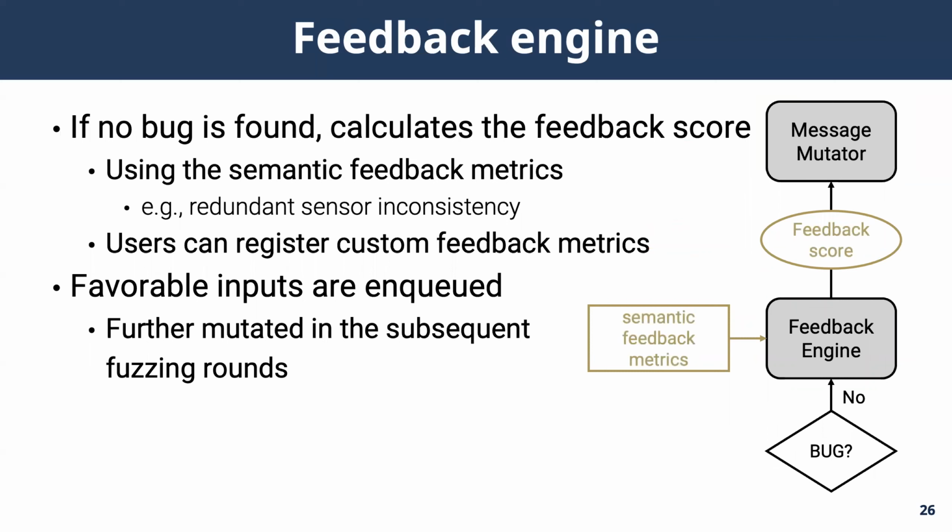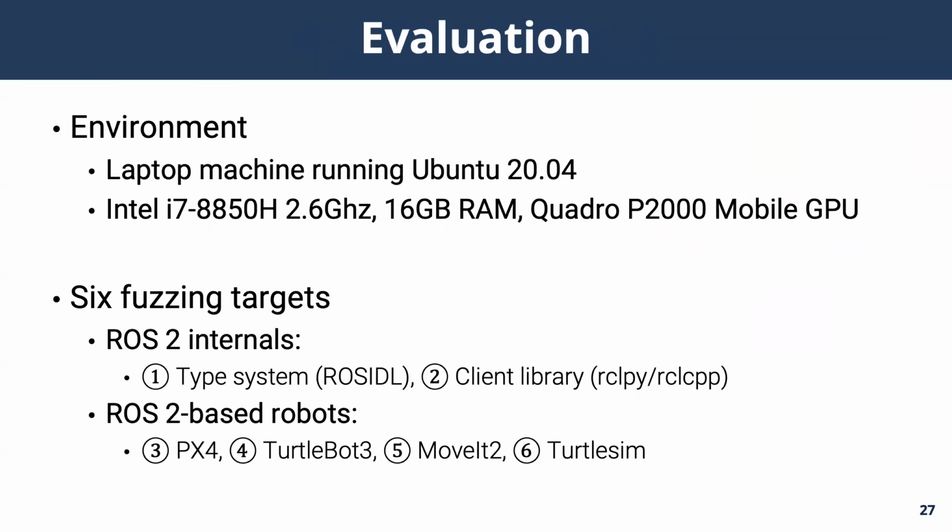Now, the last component of RoboFuzz is the feedback engine. This engine engages when no bug is found by the oracle handler, and it calculates the feedback score using the semantic feedback matrix I mentioned earlier. Like the traditional fuzzers, messages with higher feedback scores are considered interesting, and they're enqueued to get more mutations in the subsequent cycles. With the prototype implementation of RoboFuzz, we tested 6 target systems.